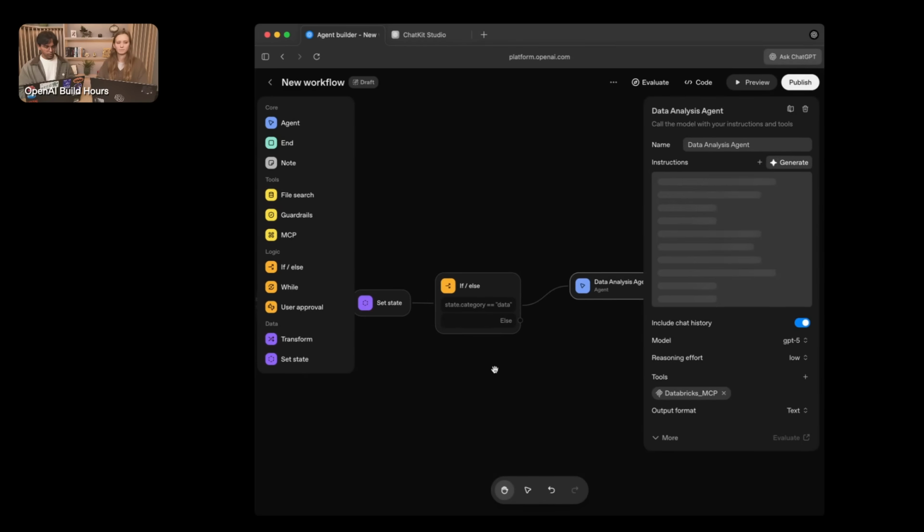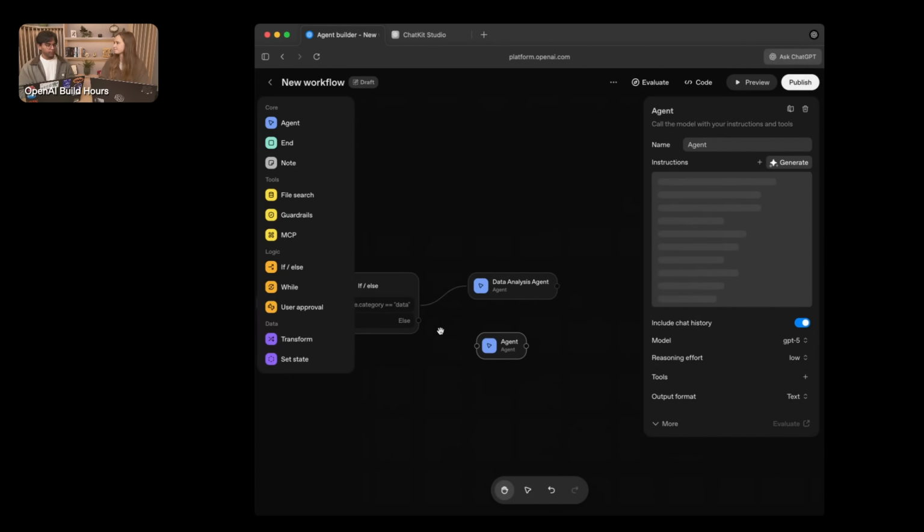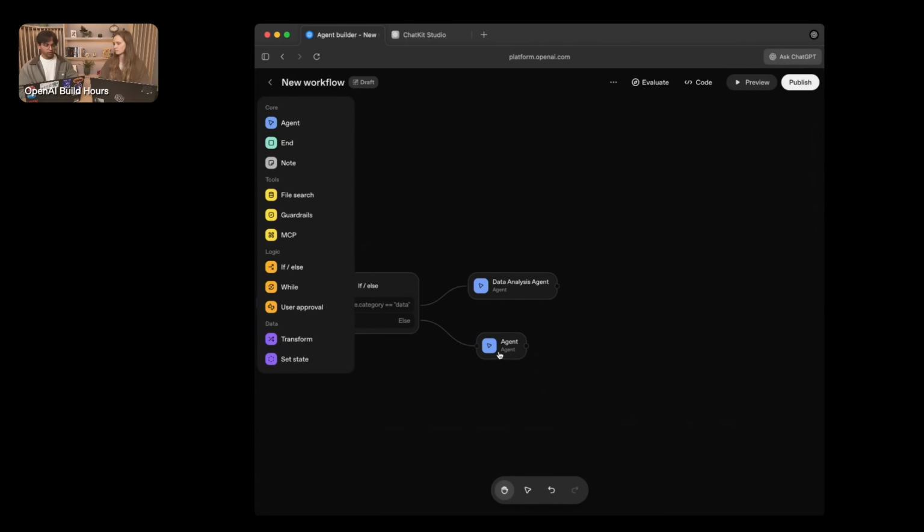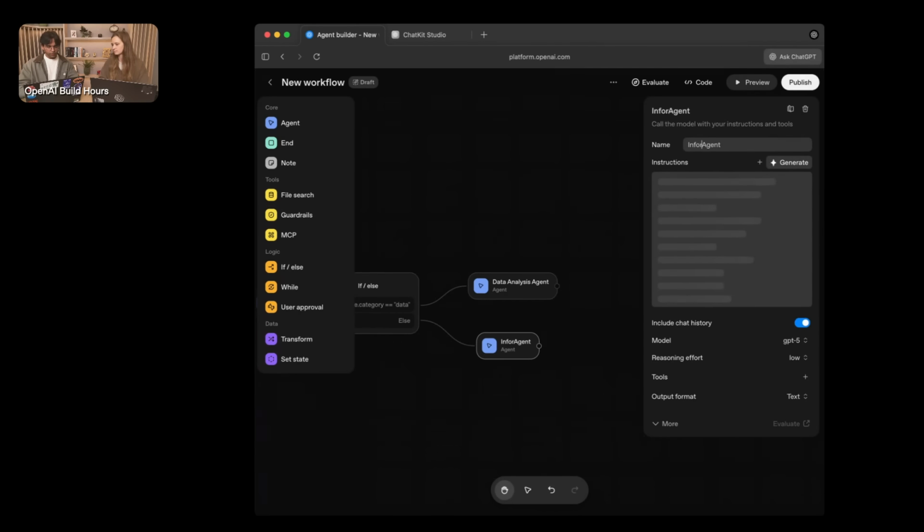Super cool. So the next thing I want to do is actually create another agent to do some of that research that we were mentioning that might be useful for something like generating an email or qualifying a lead. So we'll call this the information gathering agent.